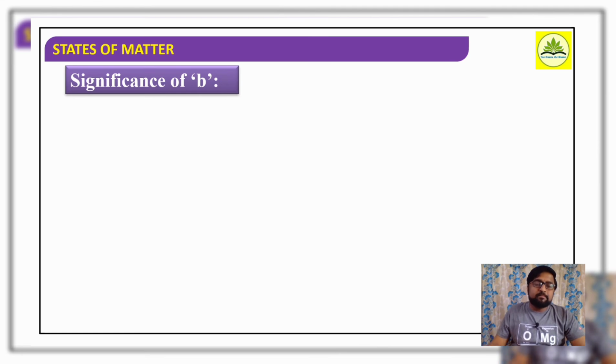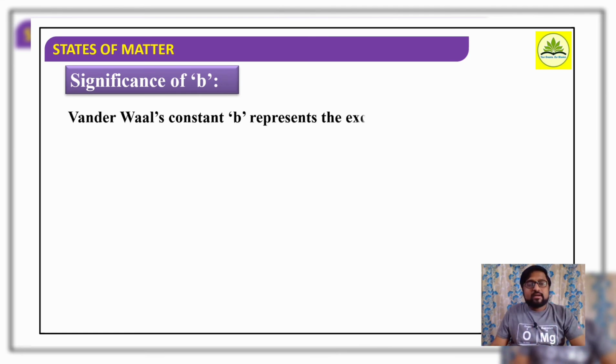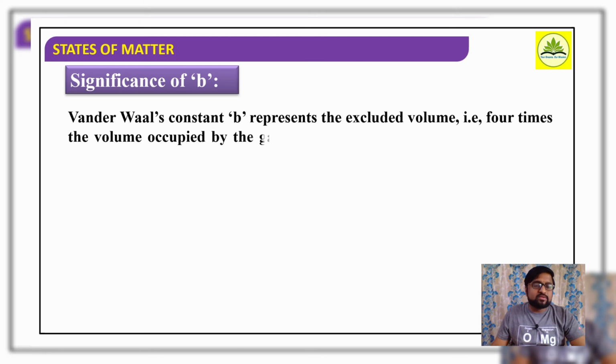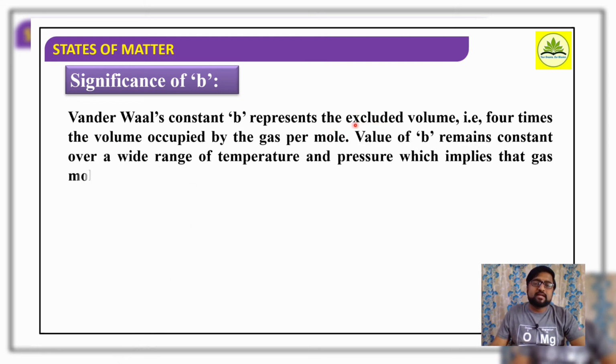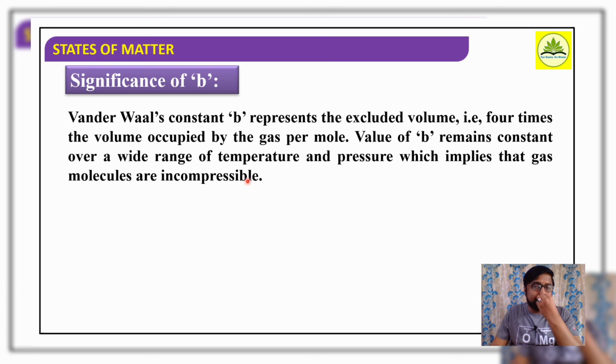Then the significance of B, the van der Waals constant. It is the excluded volume or volume correction. Van der Waals constant B represents the excluded volume. That is, it is 4 times the volume occupied by the gas molecules per mole. The value of B remains constant over a wide range of temperature and pressure, which implies that gas molecules are incompressible in nature.